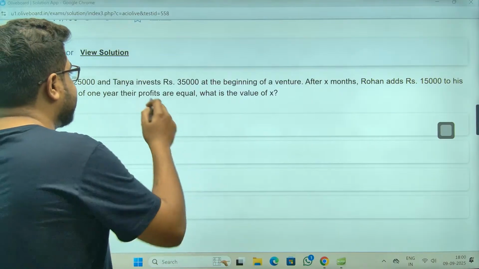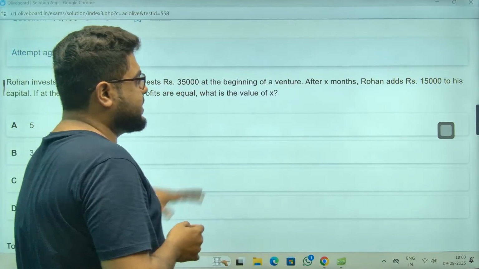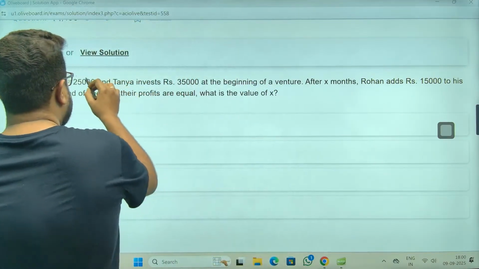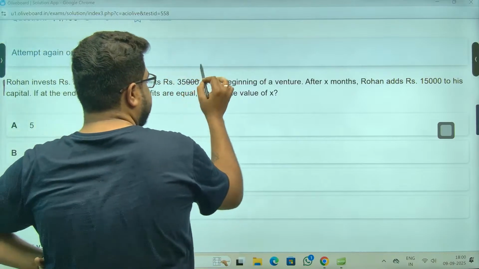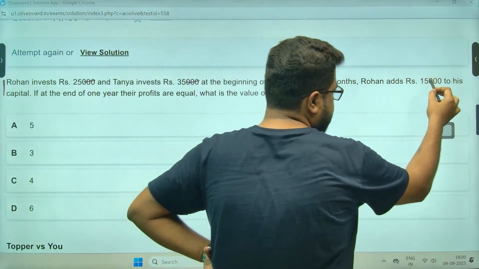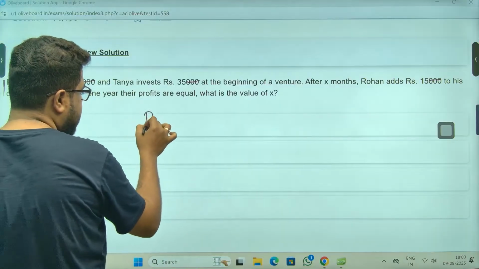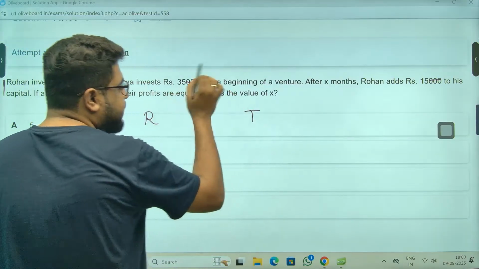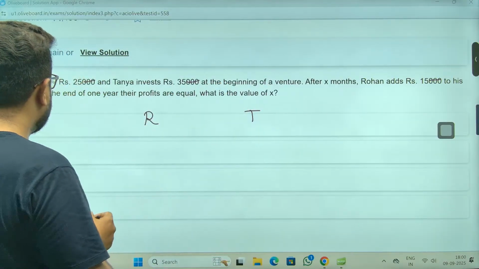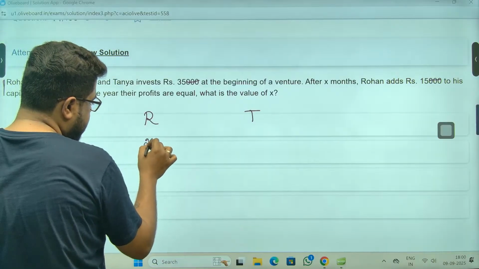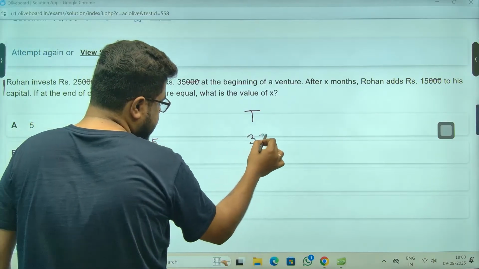Rohan invested this much, Tanya invested this much after X months. Three zeros we can cancel right away. Rohan invested 25, so for Rohan and Tanya we get the PSR, the profit sharing ratio: 25 rupees and 35 rupees.